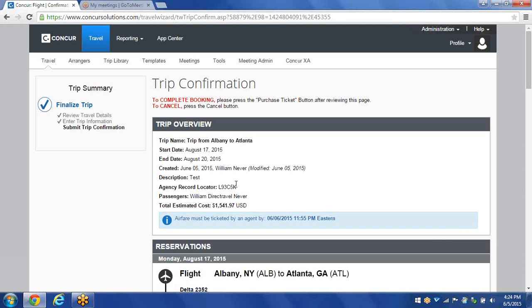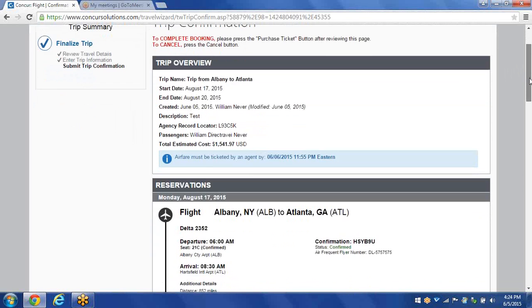So when I click on Next, it takes me to my final page, which is my trip confirmation page. And if you notice on the left-hand side under Trip Summary, Submit Trip Confirmation. This looks a lot like the travel details page. The only difference is there's nowhere on here to make changes or cancellations.